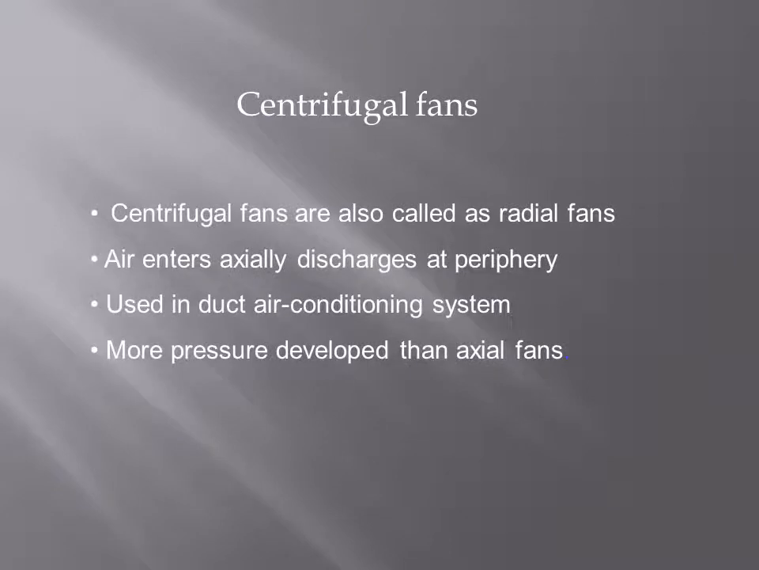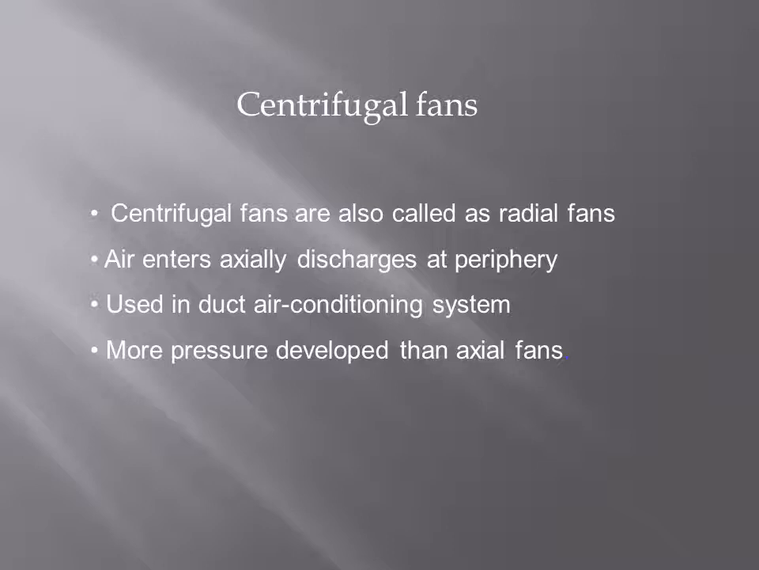So a centrifugal fan consists of an impeller running in a casing. We also call it a radial fan. Air enters axially and discharges at the periphery. The casing is in volute shape. These fans are widely used for duct air conditioning systems. Here the pressure that can be developed is more when compared to axial flow fans.